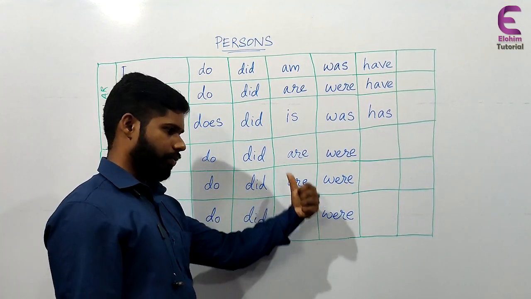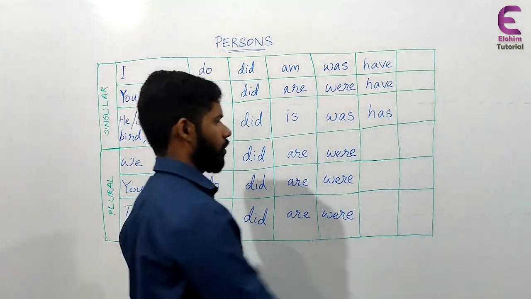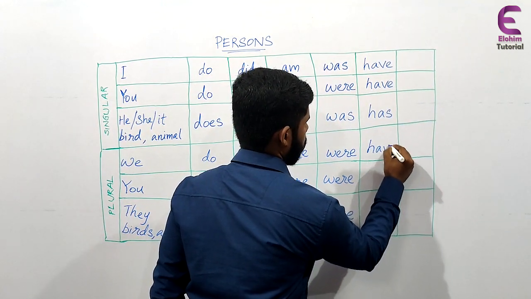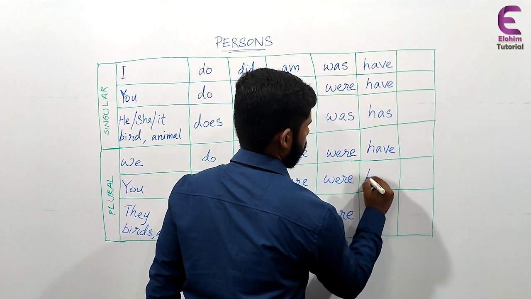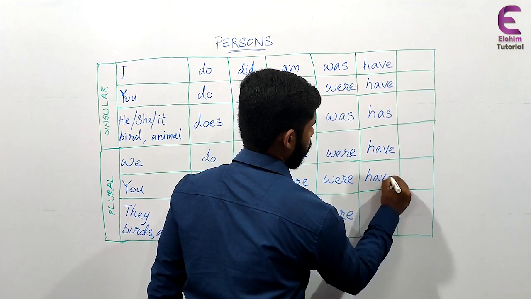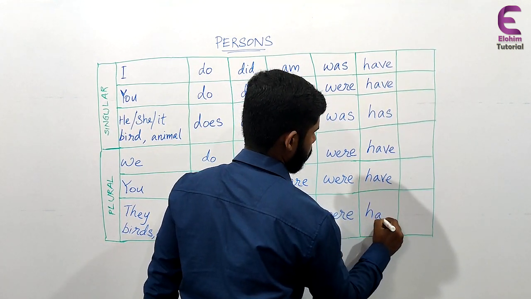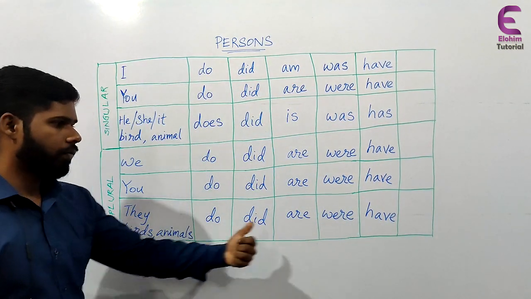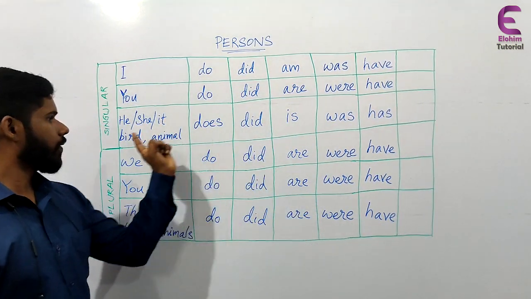And when we come to the plural form, with three persons, it will be have. We have, you have, they have, birds have. See the difference?